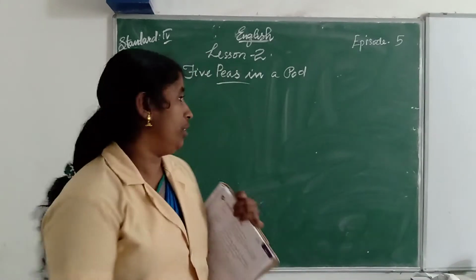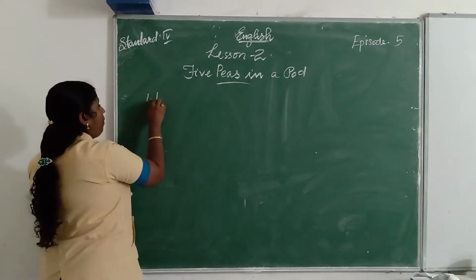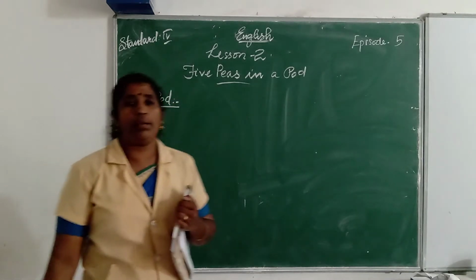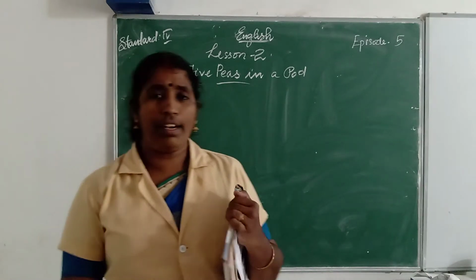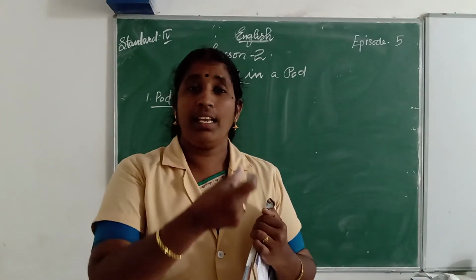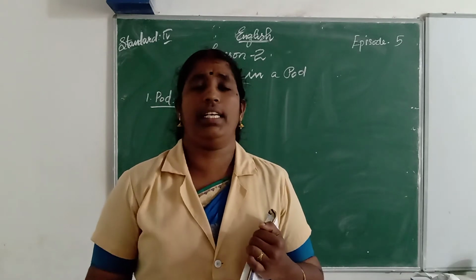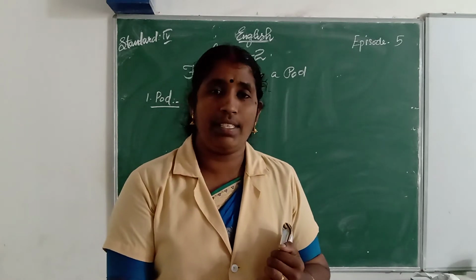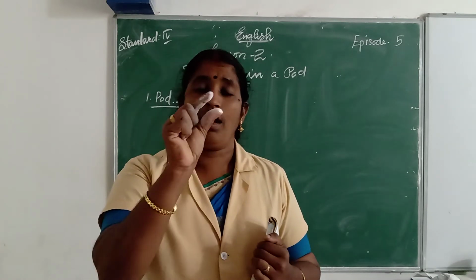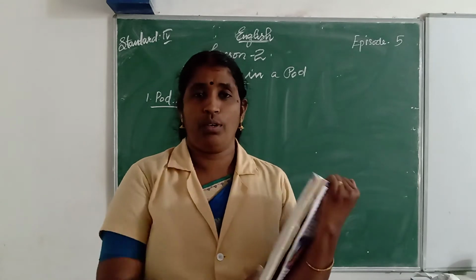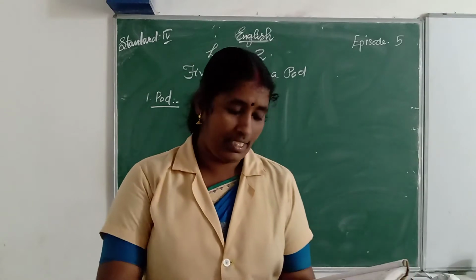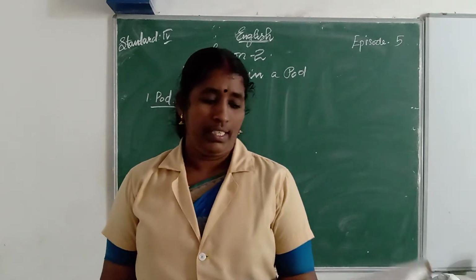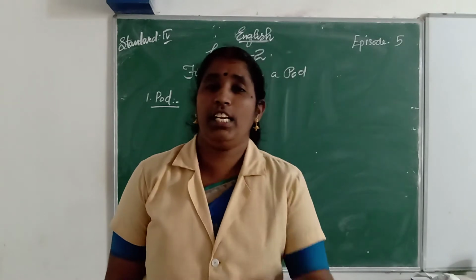First one, pod. The first word is pod. First you understand the meaning of the word, and then only you can make meaningful sentences. What is a pod? A pod is an elongated seed vessel. We have already studied that a pod is an elongated, that means a lengthy seed vessel. There were so many seeds in one pod. Okay? Is it clear? Do you have any doubt? No. Then pod: there are several peas in one pod.